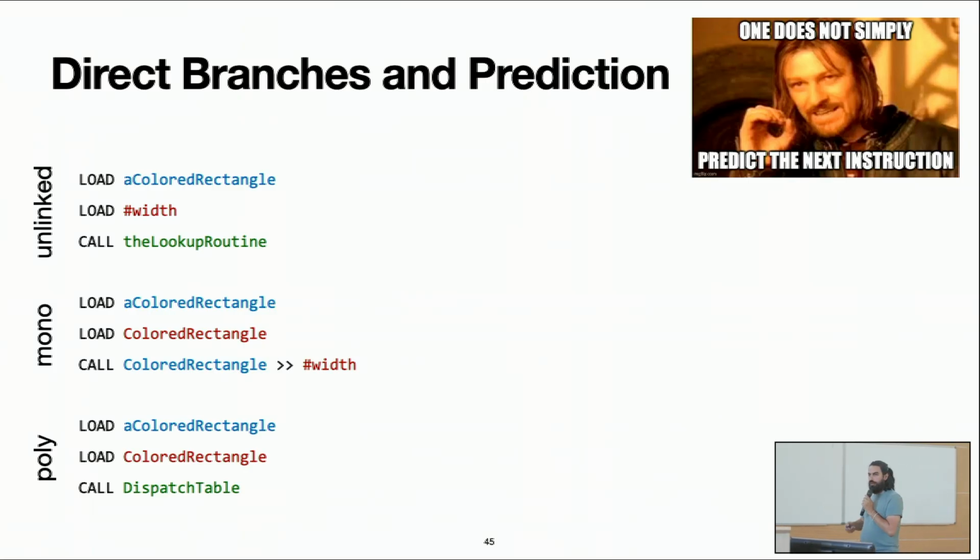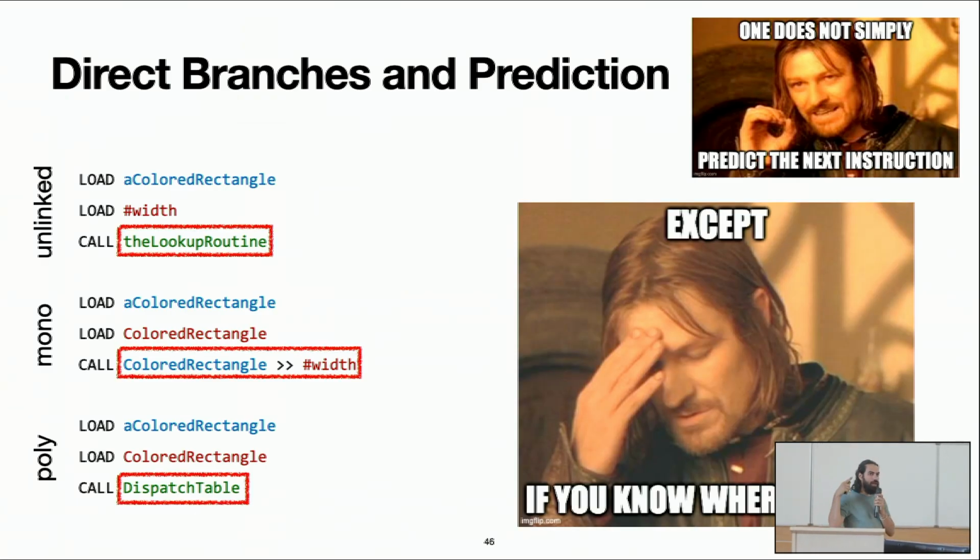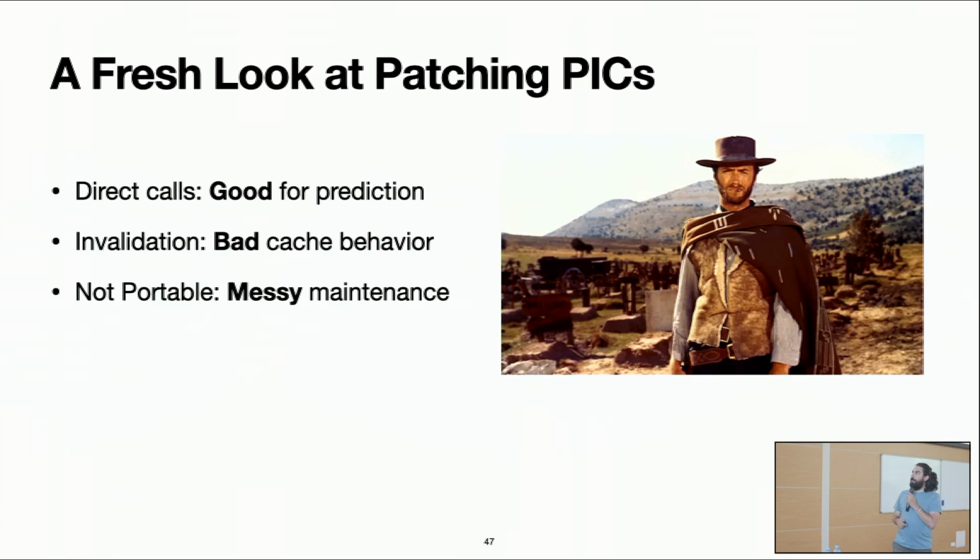So if we check the patching approach, what happens is that here we have the implementation for the unlinked monomorphic and polymorphic calls. Maybe we don't know where we want to jump, except that here we have the actual place where we want to jump. So here we have a direct jump, a direct call. We are telling the CPU, I want to go to this place. You don't need to guess. Here we have an absolute address. So of course, if we know where we are going to jump, then the CPU doesn't even need to guess.